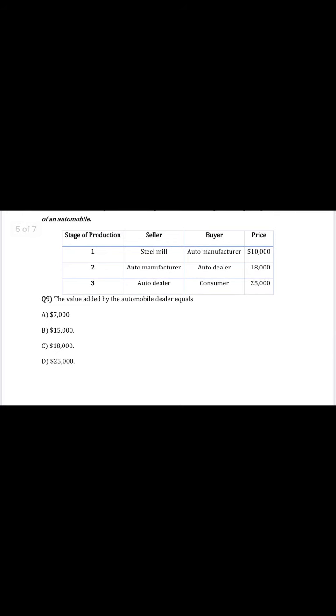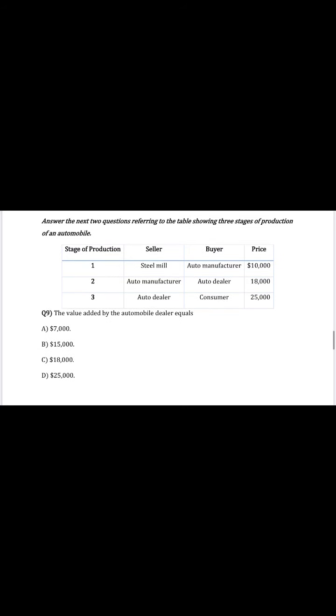Question 9. The value added by the automobile dealer equals. In the table, we are given a production process of a car. In the first stage, steel is produced by a steel mill, then it's sold to the auto manufacturer. The auto manufacturer sells it to the auto dealer, and the auto dealer sells the car to the final consumer. So we'll calculate the value added by the automobile dealer.